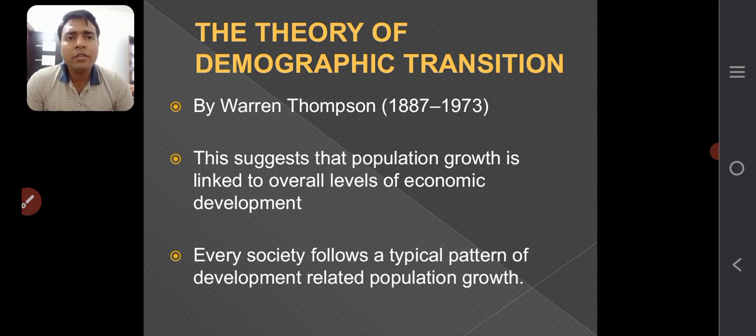So these three stages come under the categories, and when a specific country is in a developing stage, it is called a demographic transition. So every country comes to this specific stage. When they are at that stage, birth control is not that much, but they are able to do death control. So as a result, a lot of population growth has been observed there.